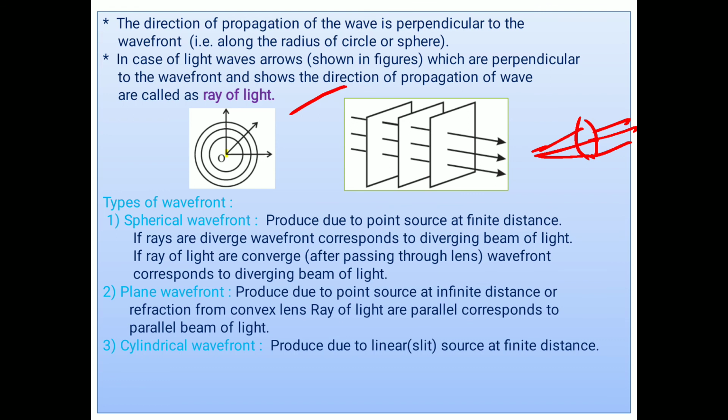Second, plane wavefront is produced due to a point source at infinite distance or after refraction from a convex lens. Thereafter, cylindrical wavefronts come from slits. In your room, a tube light produces a cylindrical wavefront, but a bulb produces a spherical wavefront.